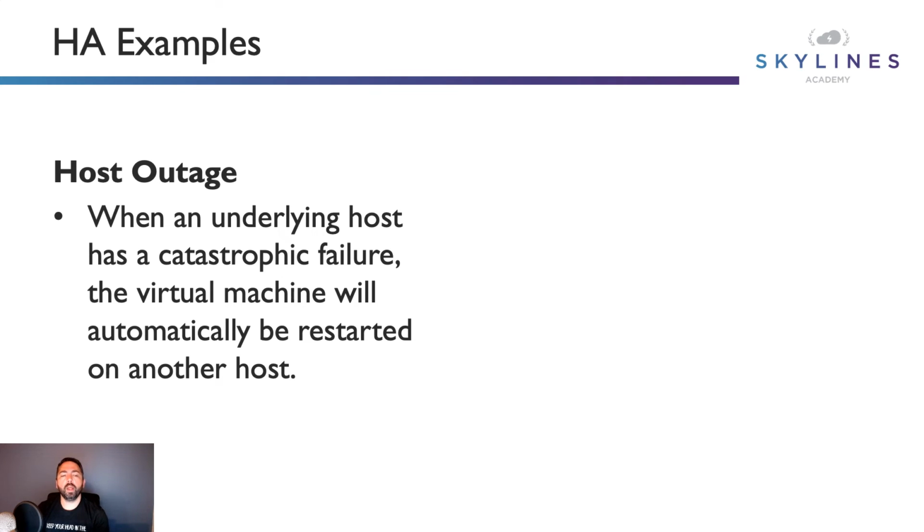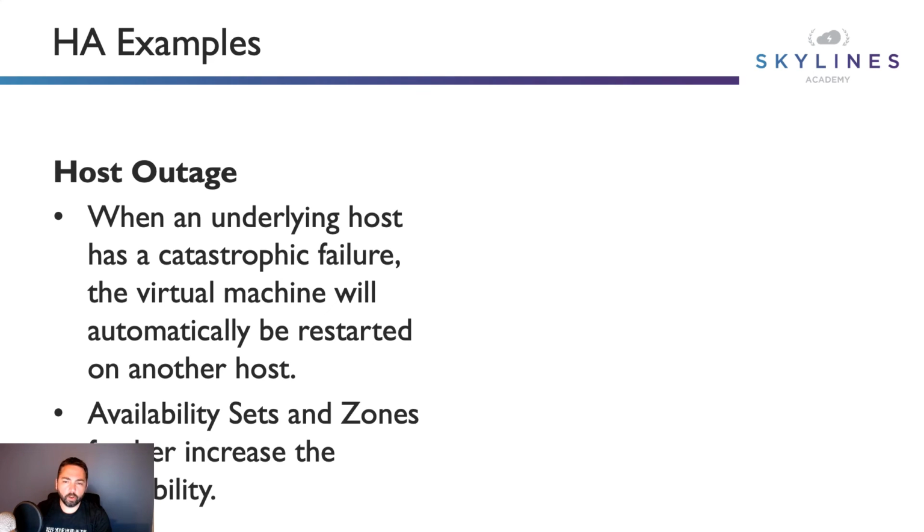A host outage. What happens when an underlying host has a catastrophic failure, right? So you've got your virtual machine that's running on physical hardware in the Azure data center. Hardware fails from time to time, something goes wrong, there's some manufacturing defect that shows up later on in that server. Well, an HA, a high availability example, is where that machine will just automatically get restarted on another host. There'll probably be an outage for sure, depending on how the application's built. Maybe there's two virtual machines running, they're on two separate physical hosts. This one goes down, it simply keeps running, but all the traffic is fed to the other one until this VM is restarted on another host. So that's an example there.